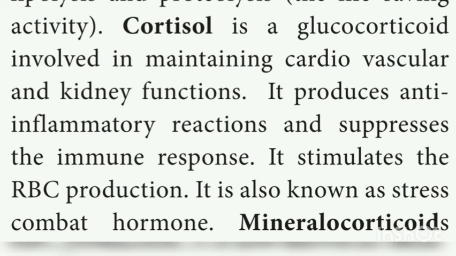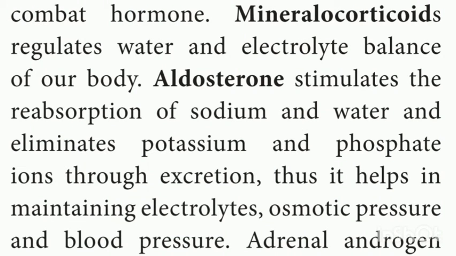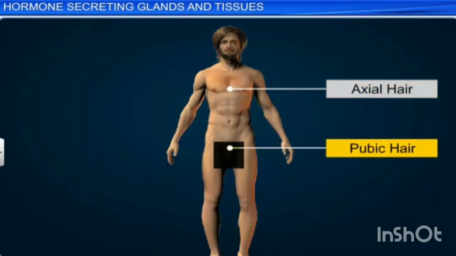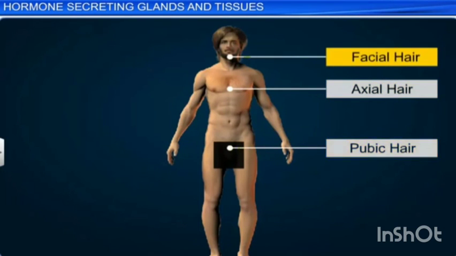Next is the mineralocorticoids. Mineralocorticoids regulate water and electrolyte balance of our body. Aldosterone stimulates the reabsorption of sodium and water and eliminates potassium and phosphate ions through excretion. Thus, it helps in maintaining the electrolyte, osmotic pressure, and blood pressure. Adrenal androgen plays a role in hair growth in the axillary regions, pubis, and face during puberty.